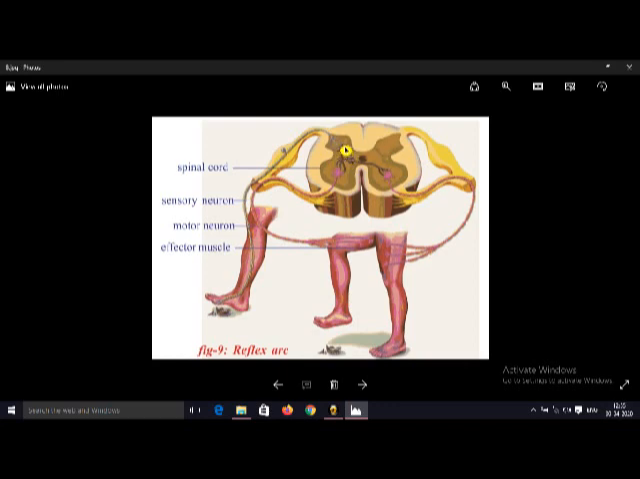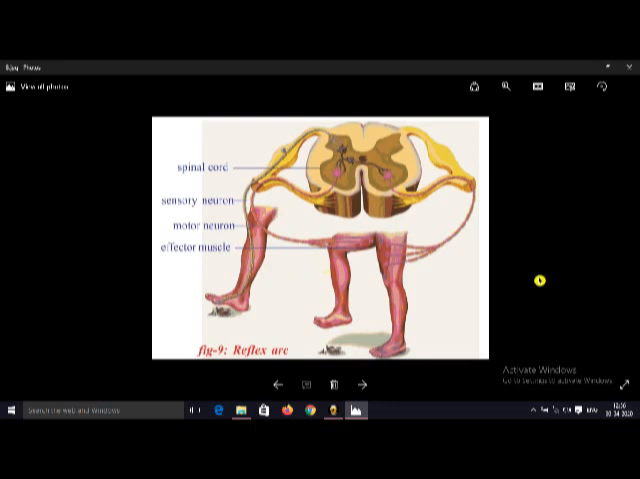Now these neurons process the information, and after processing the information, orders are passed to the effector organs, to the leg, through this motor nerve. This is the motor nerve. It is bringing the information to the effector organ, to the leg. When the information comes to the leg, we remove the leg from that sharp object. This is called reflex arc.